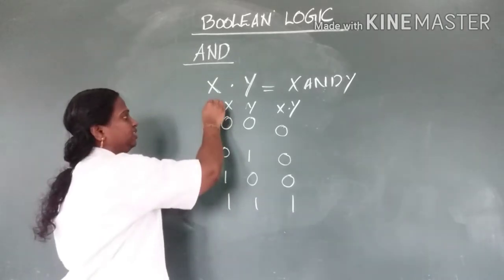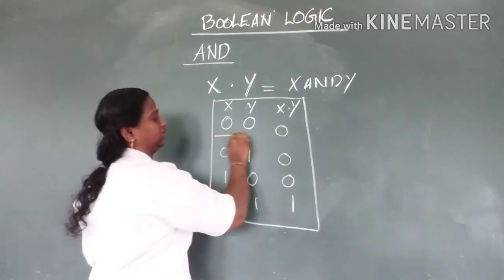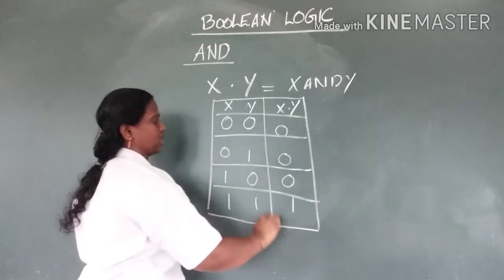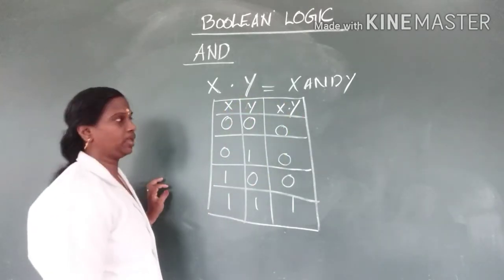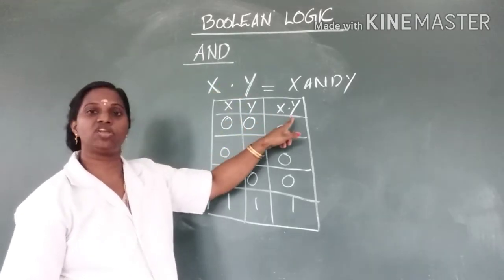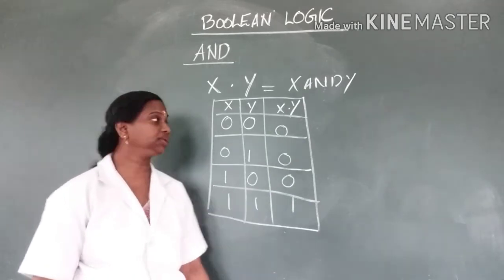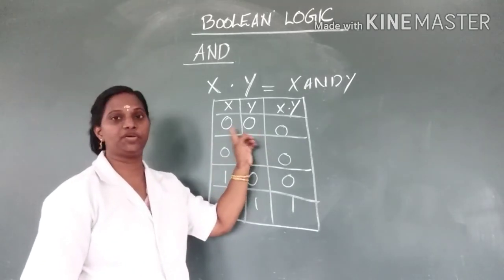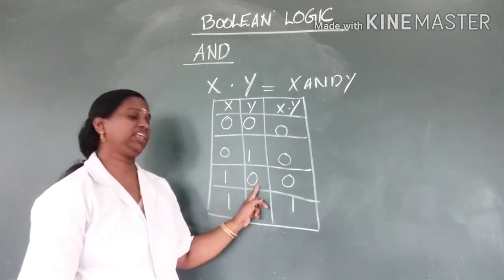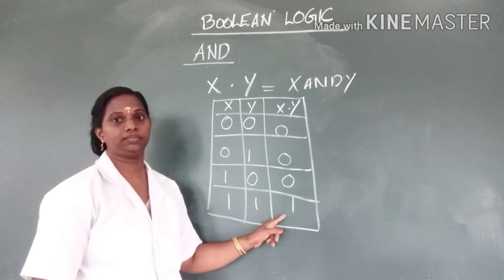Clear? This is the truth table for the AND gate: x, y, then x dot y, which means x and y. For the AND operator, 00 gives 0, 01 gives 0, 10 gives 0 and 11 gives 1.